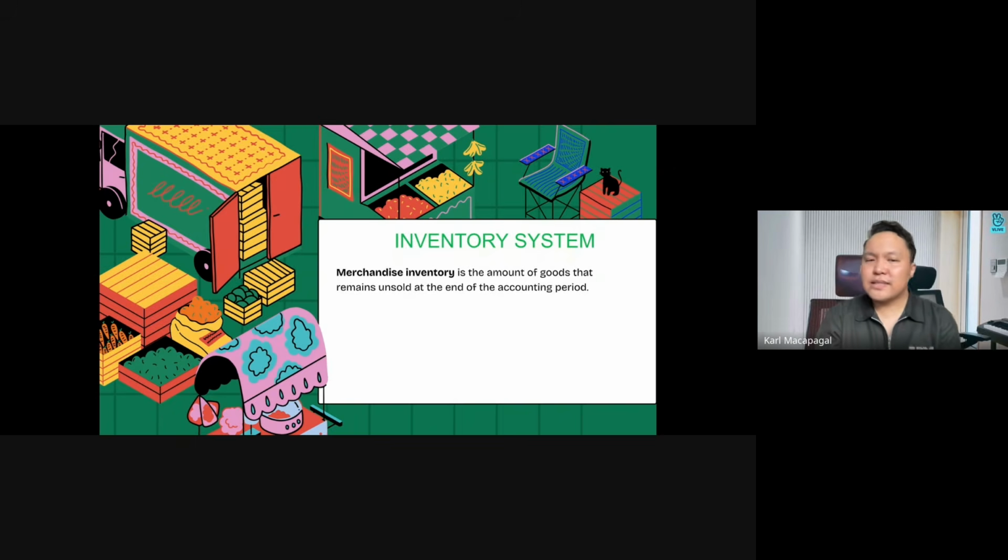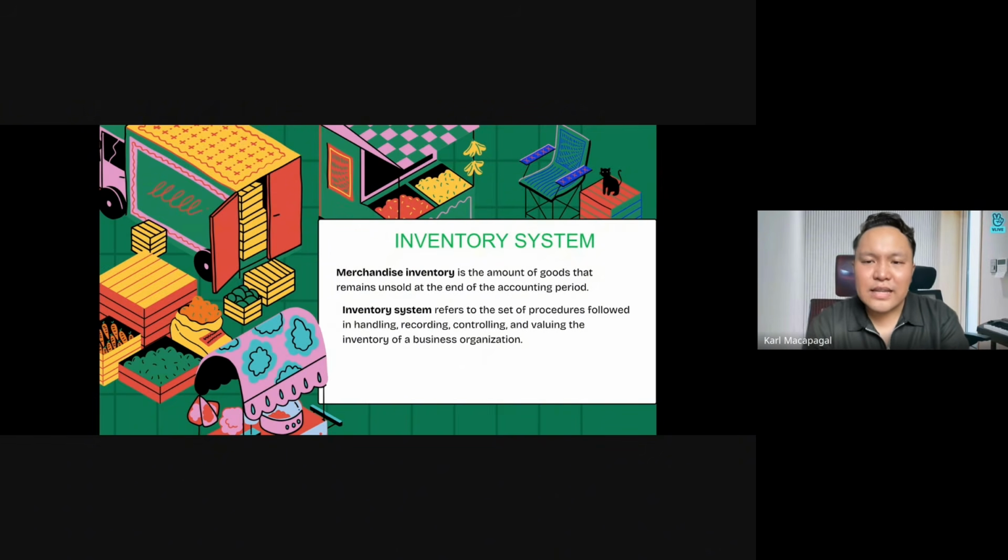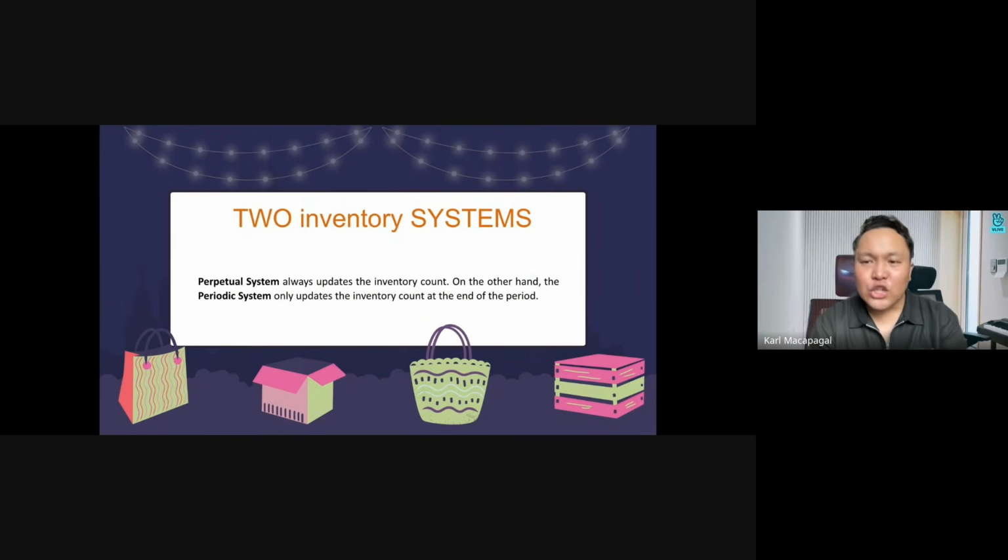Let's proceed with the inventory system. Merchandise inventory is the amount of goods that remains unsold at the end of the accounting period. Inventory system refers to the set of procedures followed in handling, recording, controlling, and valuing the inventory of the business organization. There are two types of inventory system, periodic system and perpetual system.